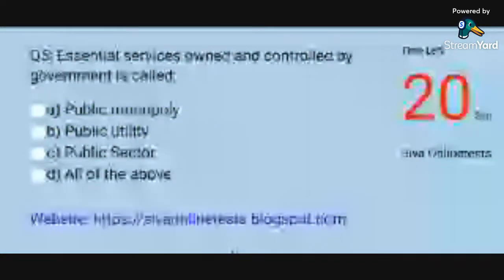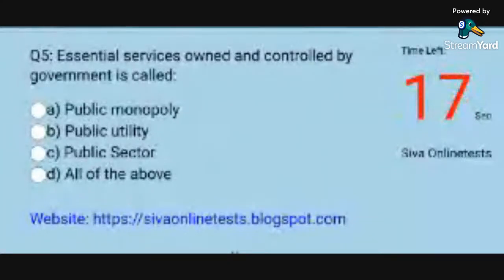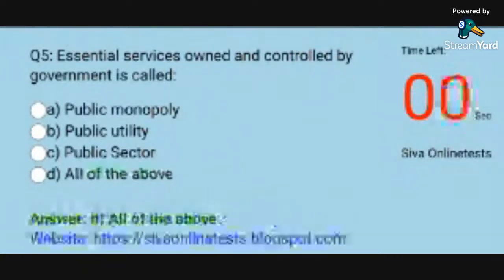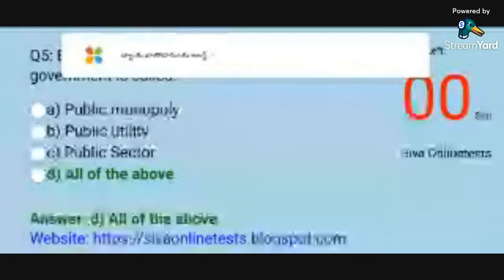Question 5. Essential services owned and controlled by government are called. Options: A. Public monopoly. B. Public utility. C. Public sector. D. All of the above. Answer: D. All of the above.